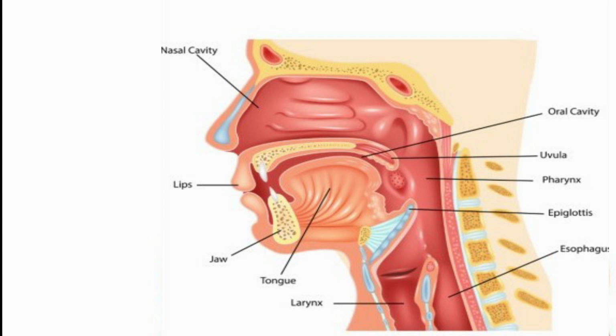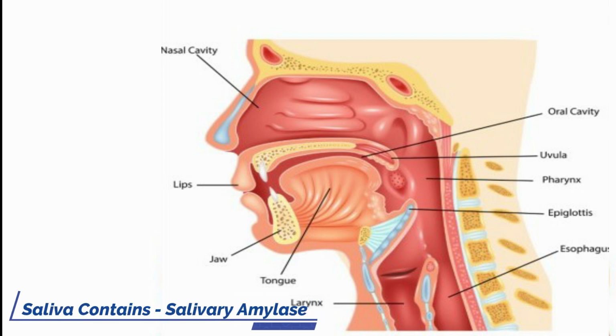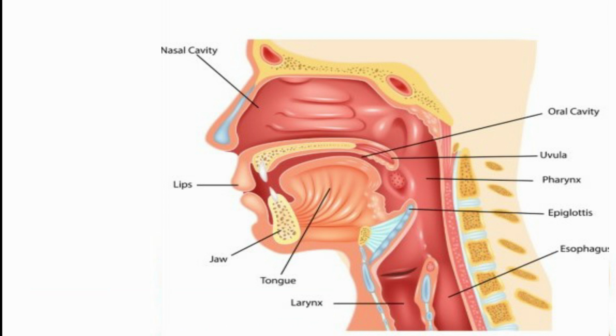the buccal cavity. Saliva is secreted by 3 pairs of salivary glands. 2 pairs are located at the side of the jaw and below the tongue. 1 pair is located in the palate. Saliva mainly contains an enzyme called salivary amylase, which helps in breakdown of complex carbohydrates.